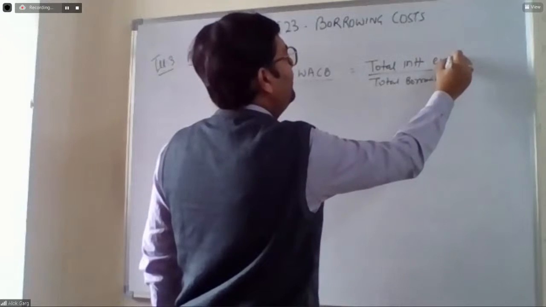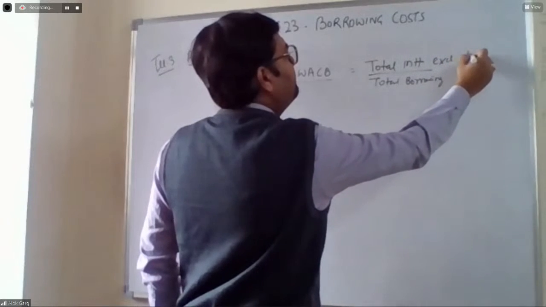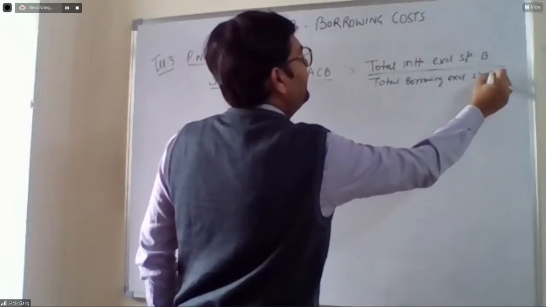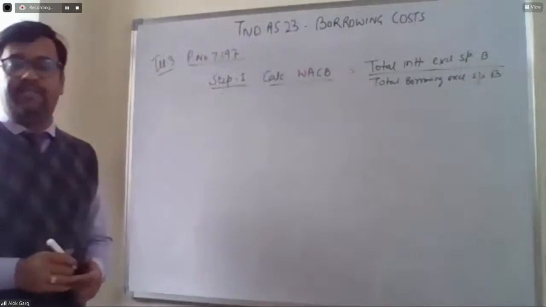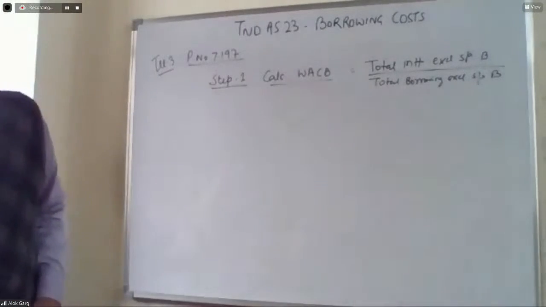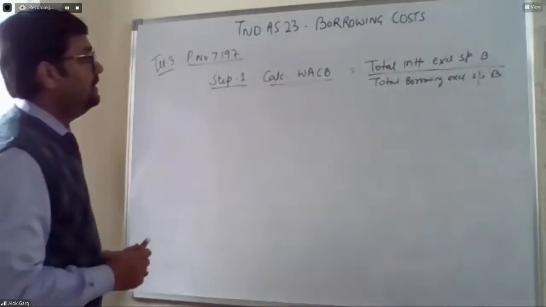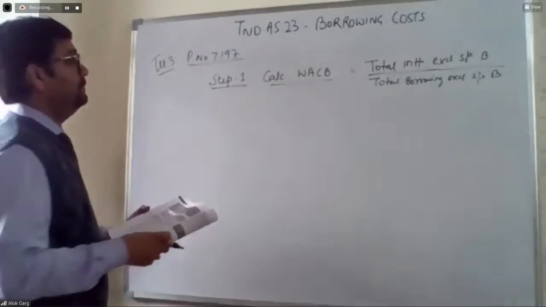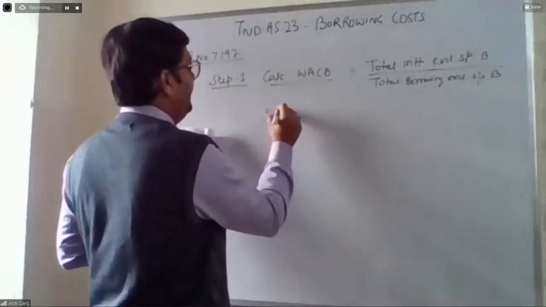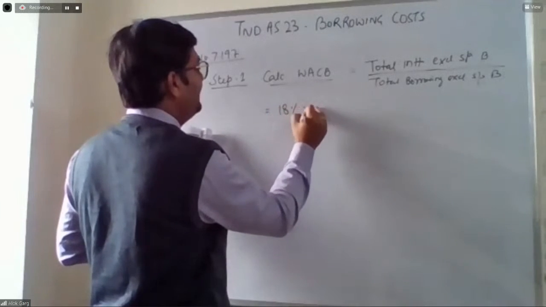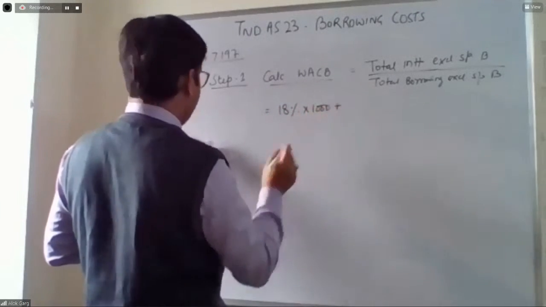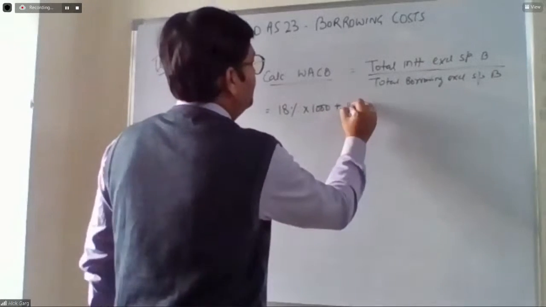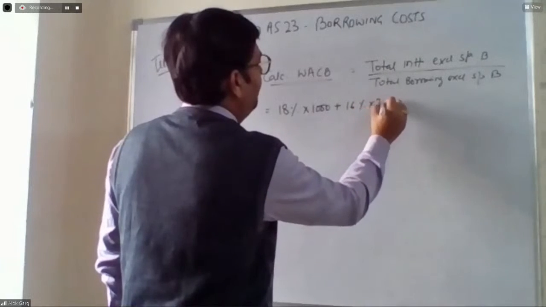Of course, excluding specific borrowing. Okay, excluding specific borrowing. So in this question, what is the total interest? The total interest is 18% on 1,000 plus 16% on 3,000.